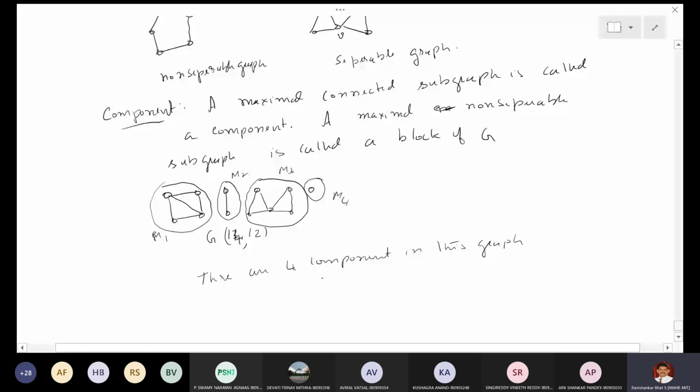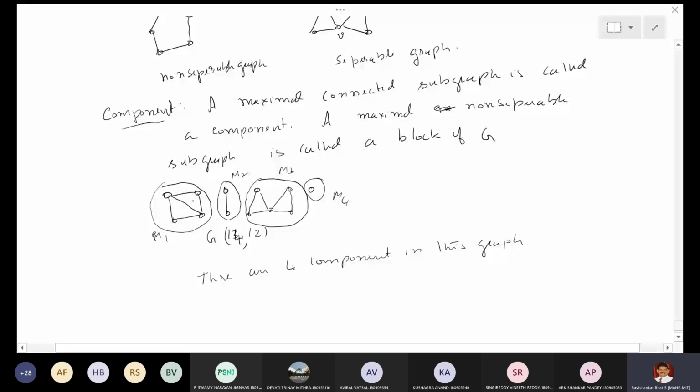Now the second definition, maximal non-separable subgraph. Is M1 non-separable? Yes, because no vertex is a cut vertex in this case. If it is cut vertex free, it is called non-separable.